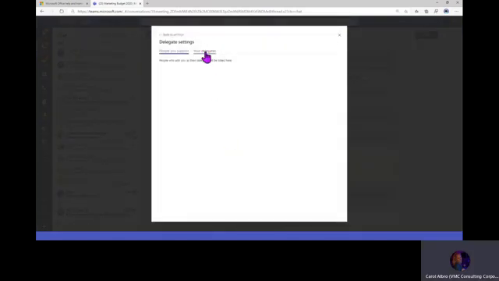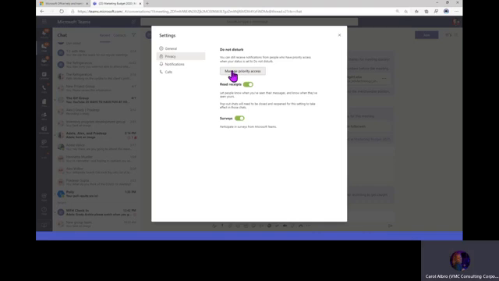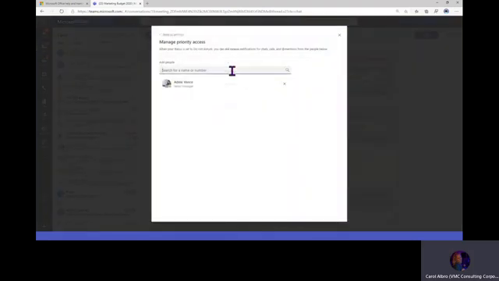You can also set up your delegates. If you have people that support you, they schedule meetings for you, they return chats for you, they set up teams for you, then you may want to add their names in here. And if you're somebody who supports someone else, you should see their name here. And if you don't, you'll want to help them get to this place right here and set your name up. This is just being able to set somebody up. I have Adele, Grady's colleague, set up to be able to ping Grady if he were in a do not disturb status. So she's the only one that has that availability.